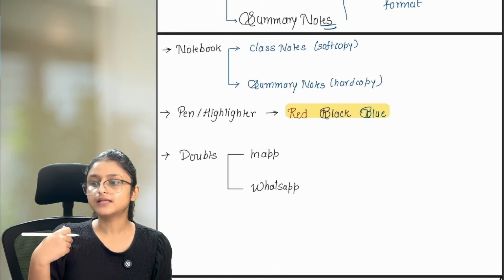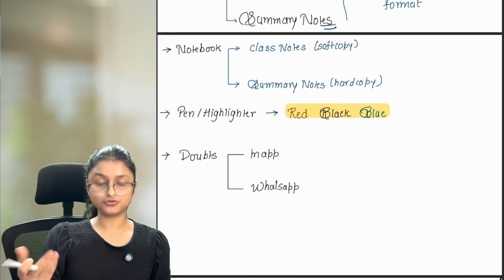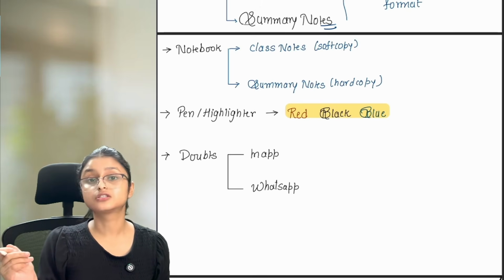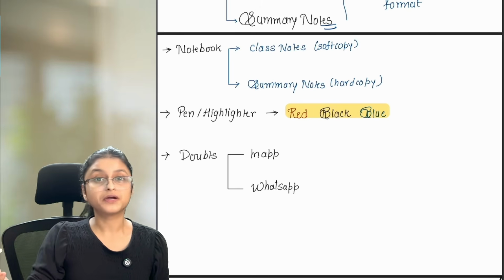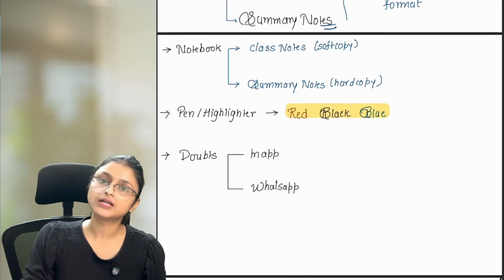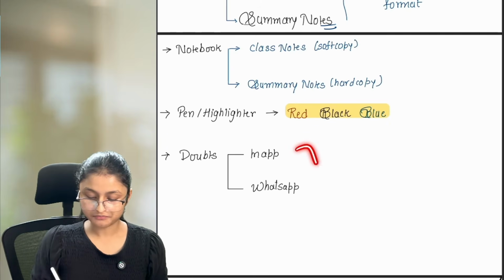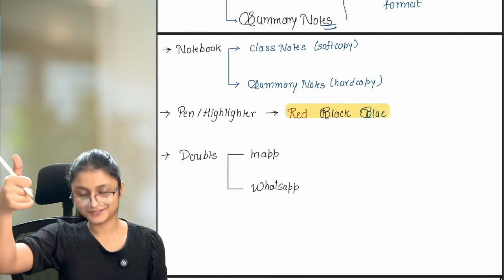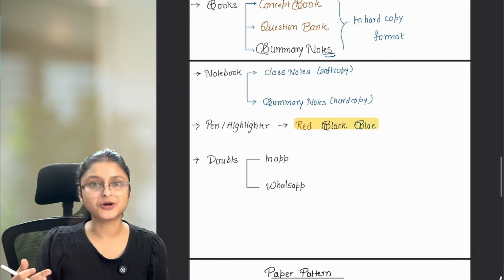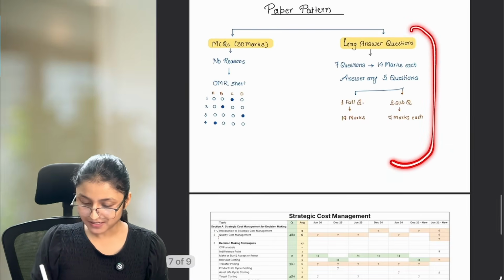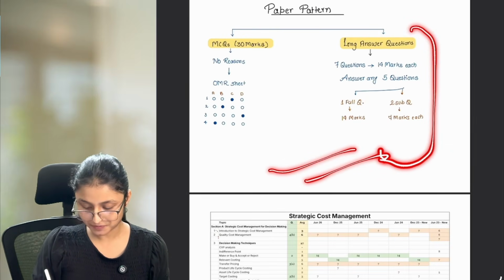Now let's say that when I explain your doubt to you, you're not able to understand it with the message or the voice audio which I'm providing to you. Then we can also connect in a Google Meet one-on-one session where I'll make sure that your doubt is properly cleared. Okay? So this is how we are going to approach the subject. Now the paper pattern, I already told you how this paper pattern is going to be.